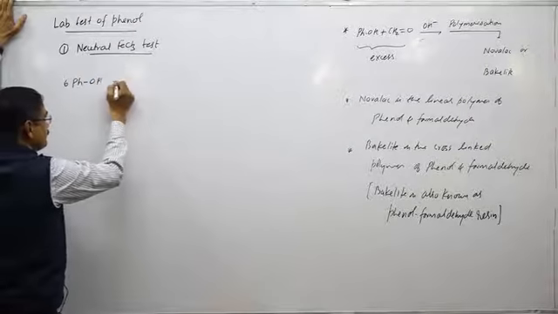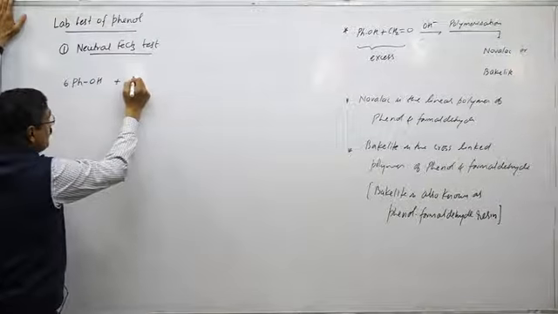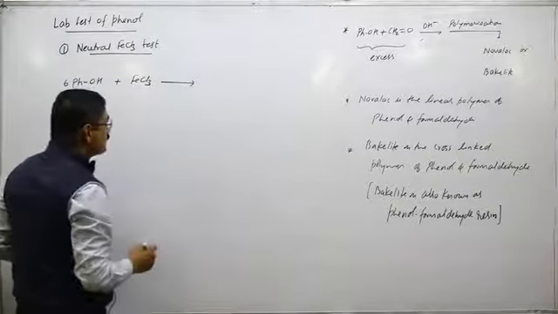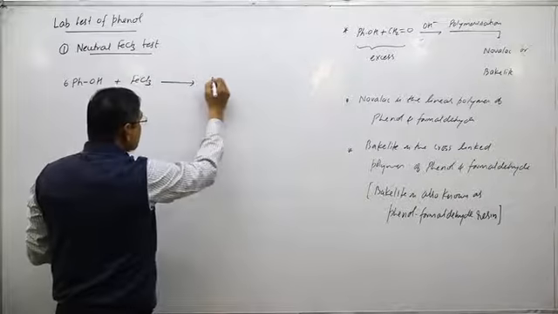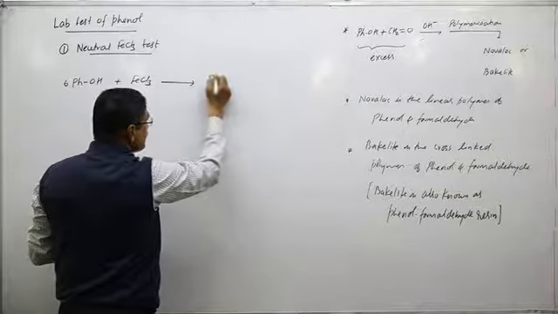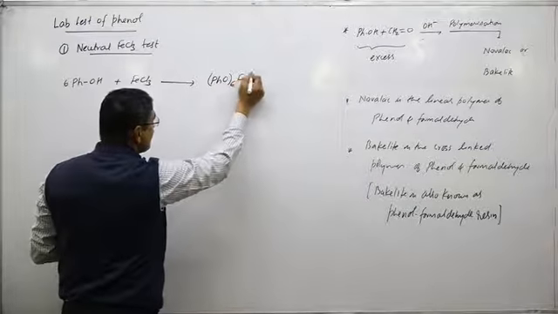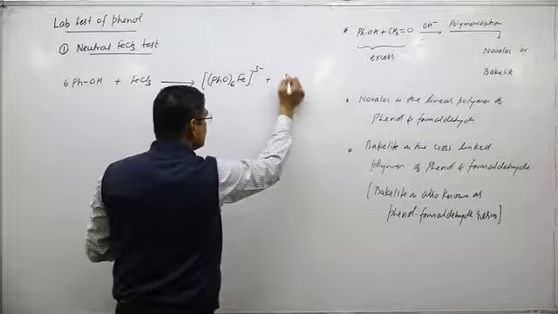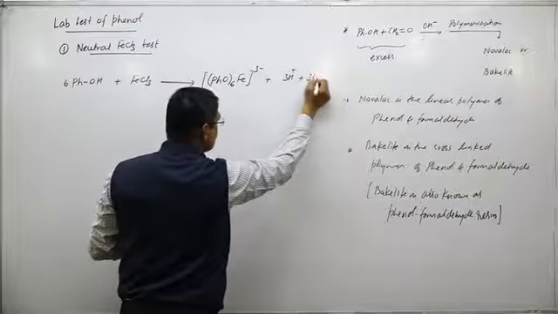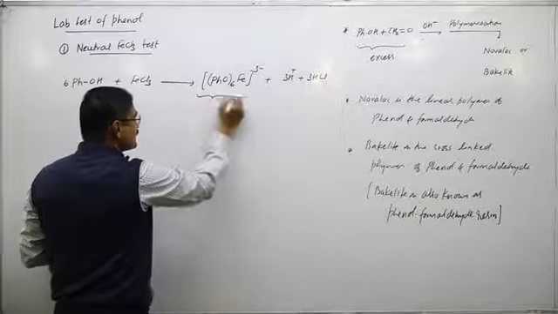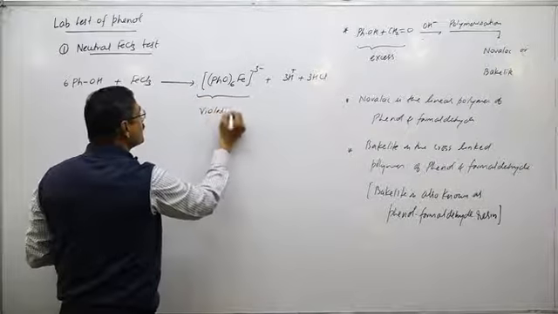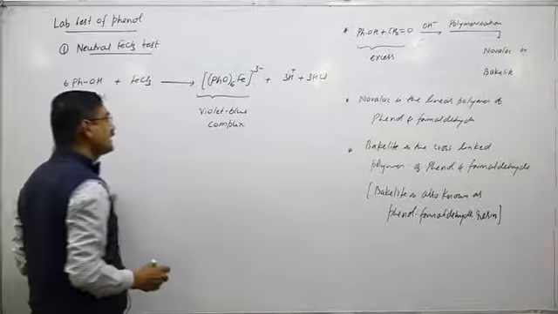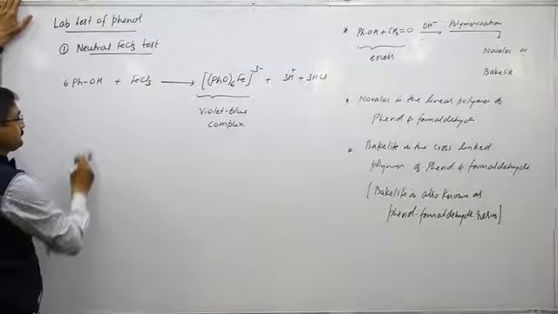Phenol gives a violet blue color with freshly prepared FeCl3 solution. So 6 PhOH plus FeCl3 gives [Fe(OPh)6] 3 minus plus 3H plus plus 3 HCl. This complex is a violet blue complex. So it is a confirmatory test of phenol or enol.